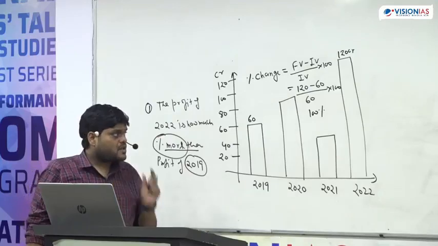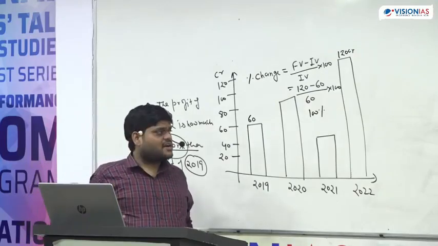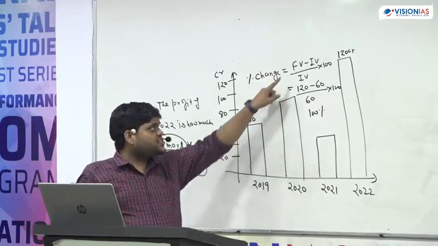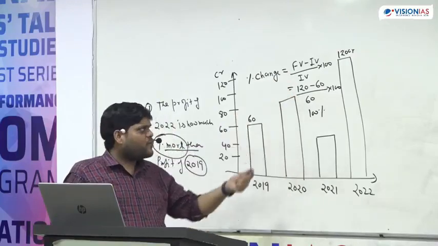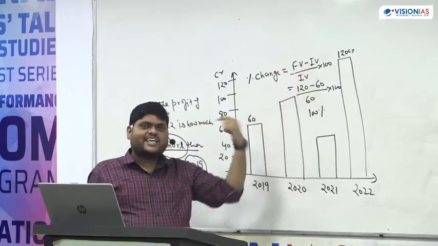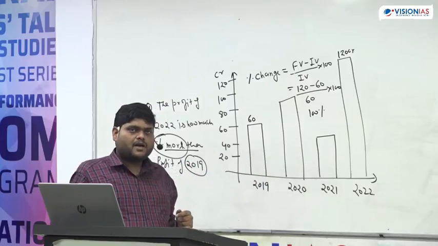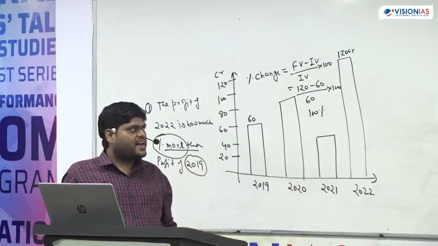Somebody was asking, sir, where will we use change upon initial value? Beta, that is the same thing, this is change. Either you can do it directly. What is change? Final value minus initial value.